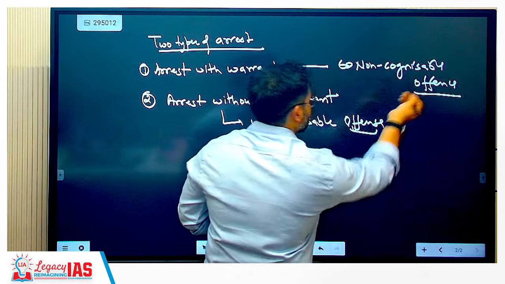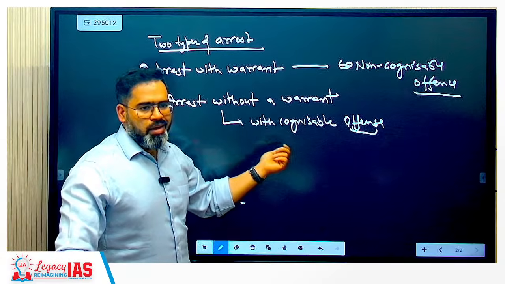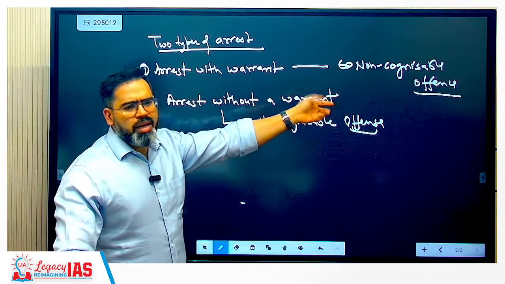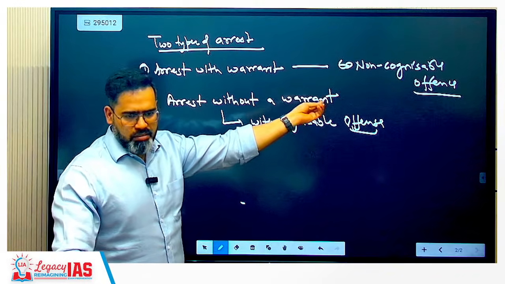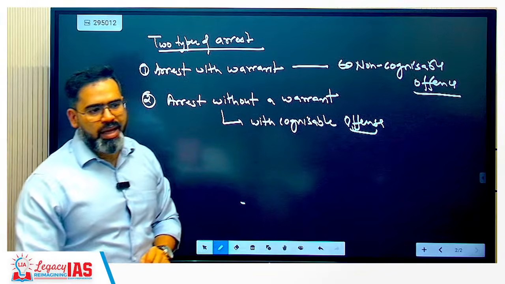We will cover the meaning of cognizable and non-cognizable. Cognizable offenses are serious in nature, like murder, dowry death, theft, and non-cognizable are like defamation, minor problems. So that will come under non-cognizable offense like defamation.